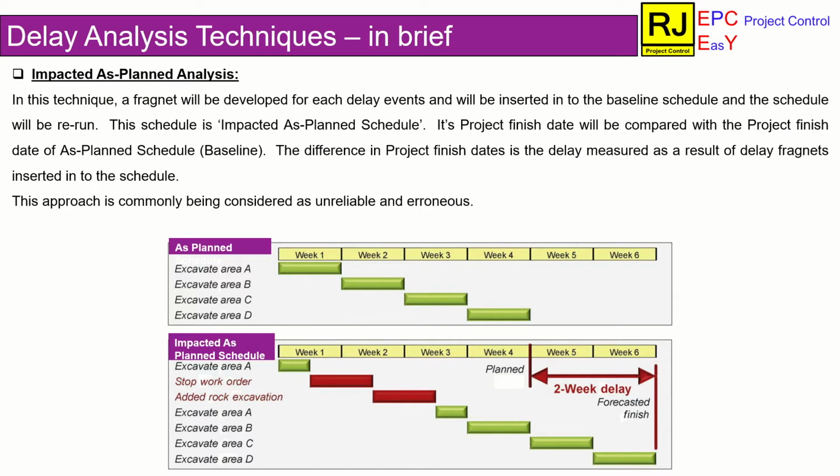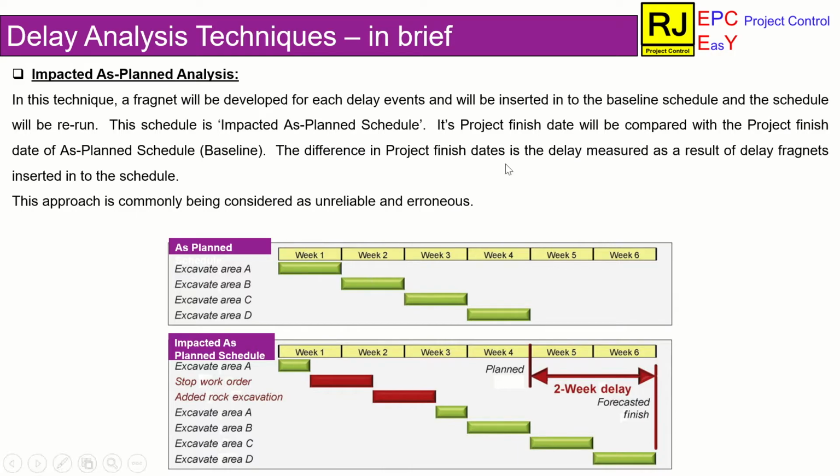This schedule is the impacted as planned schedule. The difference in finish dates of this impacted as planned schedule and approved baseline schedule is the extent of the delay. But this method is unreliable and erroneous as well.